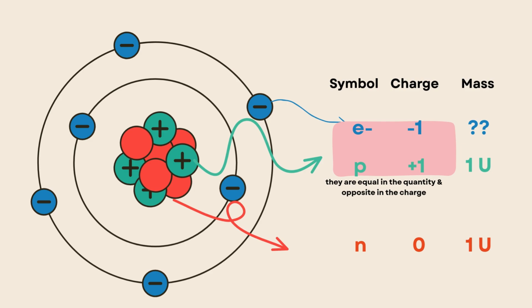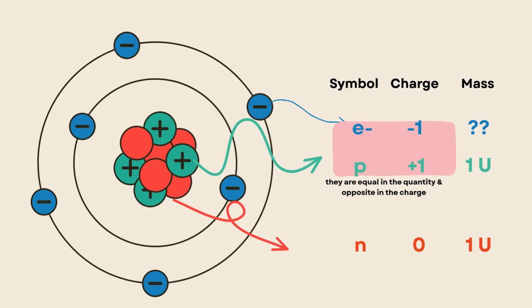We know that the atom is very, very small, very tiny. We can't measure the mass of the components by gram or kilogram or anything of that because it is very tiny. So we measure it by unit. We call it unit. So it has 1 unit for the proton and 1 unit for the neutron.